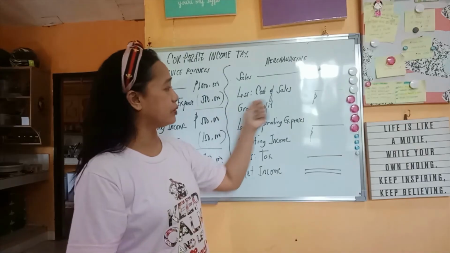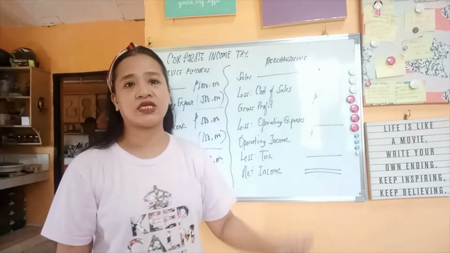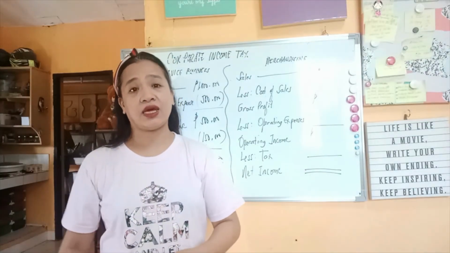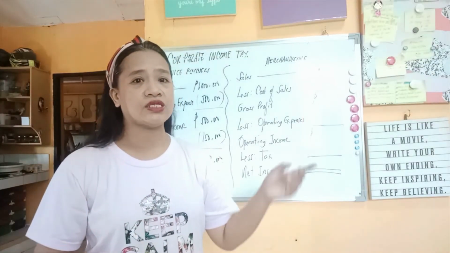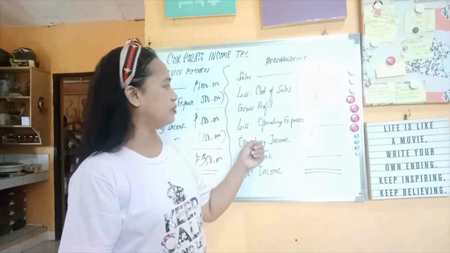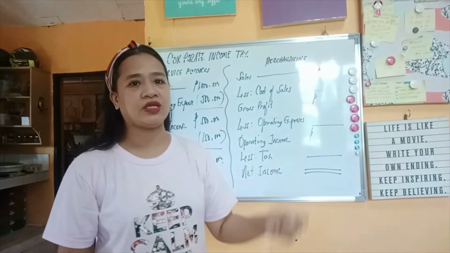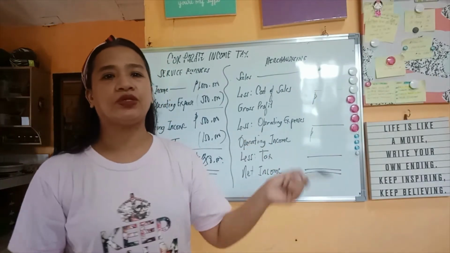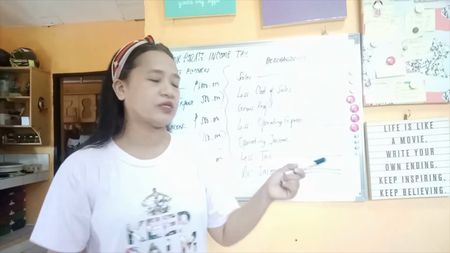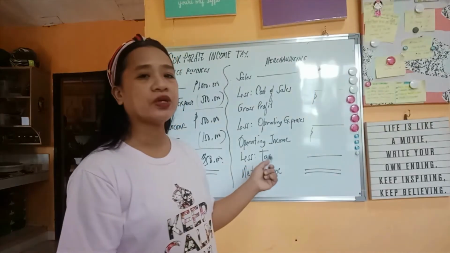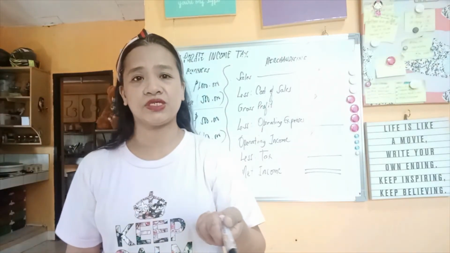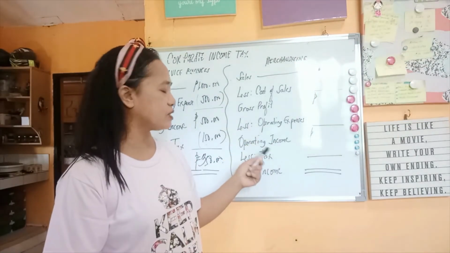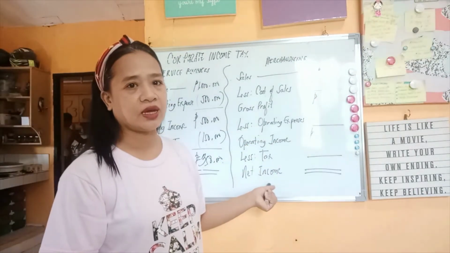From the gross profit, we need to deduct the operating expense, also known as the selling and administrative expense. Out of it, we will have your operating income. From your operating income, we can now compute the 30% corporate income tax. And after deducting the income tax from the operating income, you will have your net income.